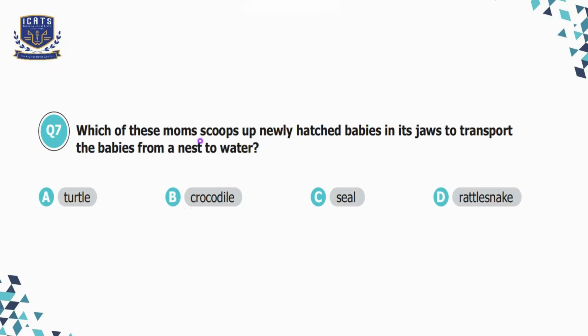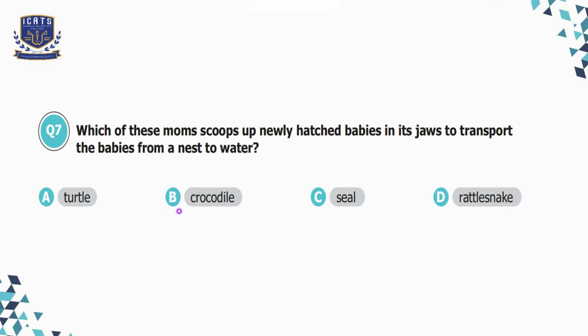Question number 7. Which of these moms scoops up newly hatched babies in its jaws to transport the babies from the nest to water? Option A is turtle. Turtles lay eggs in the sand, but they do not carry their babies to the water. Instead, the hatchlings make their own way. So option A is not correct.